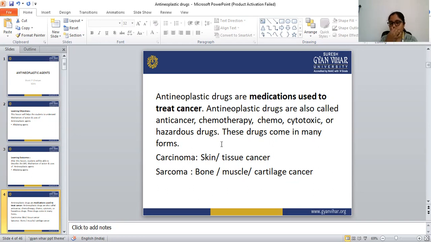In many of the uses of a drug, it is mentioned that it is used in carcinoma cancer, or used in sarcoma treatment. So you have to learn that carcinoma means skin cancer or tissue cancer, and sarcoma means bone cancer, muscle cancer, or cartilage cancer. The anti-neoplastic agents, or anti-cancer drugs, are medications used to treat cancer.